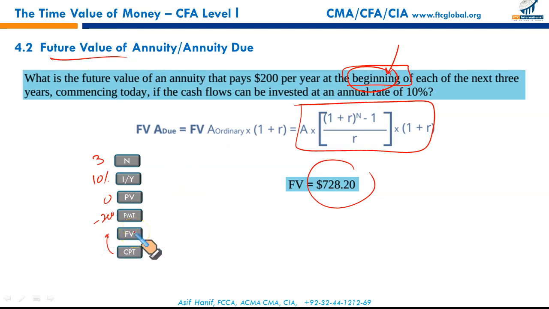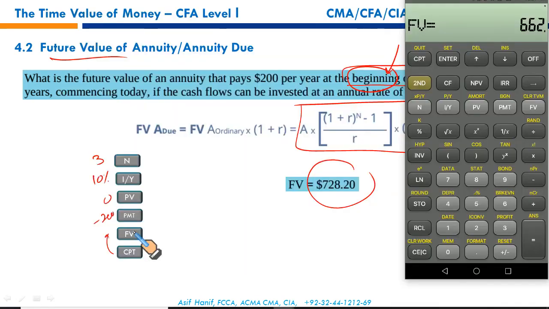Now the problem is you have to make some adjustment in your financial calculator since it's annuity due. First, quit this one. Second, PMT. Second, set. This will bring your calculator into the beginning mode for annuity due computations. Now you just need to plug in the numbers and you get your result. So first you need to quit. Now it's in the beginning mode, as you can see. So you will enter 3 N.